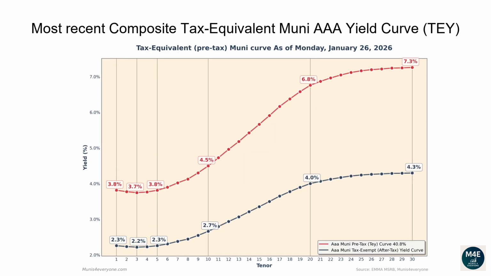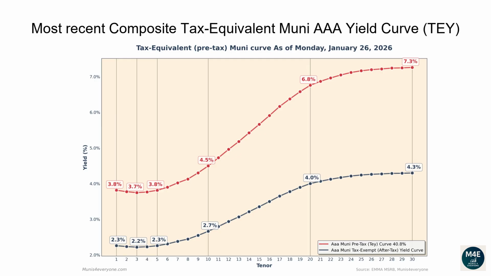Let's now go over the most recent composite tax-equivalent Muni AAA yield curve. The following graph shows, in red the tax-exempt after-tax Muni yield curve, versus in blue its tax-equivalent pre-tax version assuming a 40.8% top tax bracket, as of January 26, 2026. Why would you care to see the tax-equivalent version of the Muni yield curve? More on this later. Let's first go over the pre-tax, aka tax-equivalent yield curve.